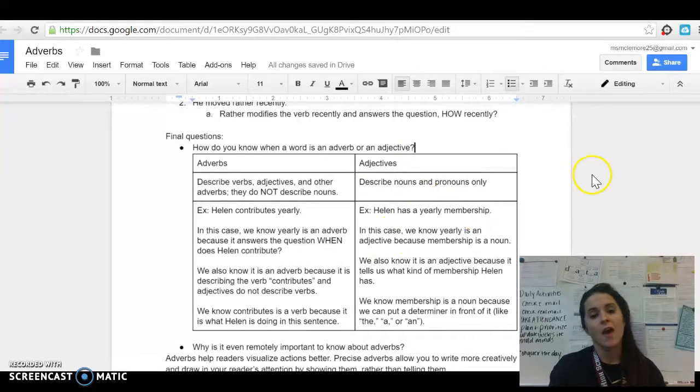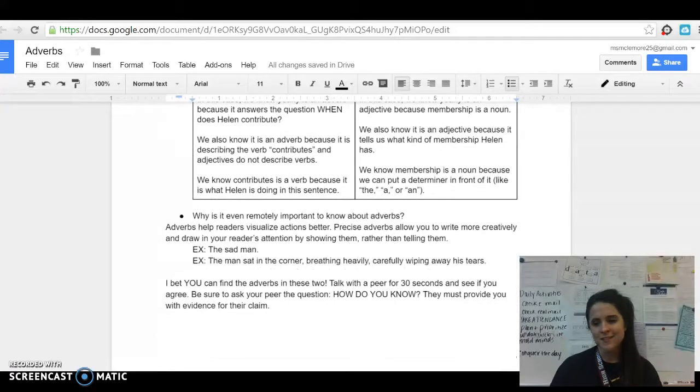Let's look here. Adjectives describe nouns and pronouns only. So, Helen has a yearly membership. In this case, we know yearly is an adjective because membership is a noun. We also know it is an adjective because it tells us what kind of membership Helen has, right? What kind of membership? A yearly membership. We know that membership is a noun because we can put a determiner in front of it, like the, a, or an, and it would make sense. The membership, a membership, okay?